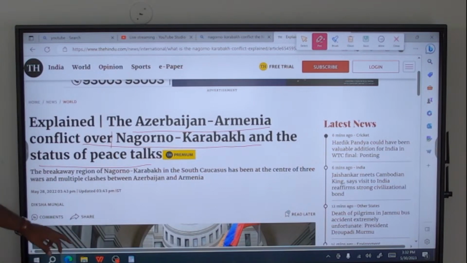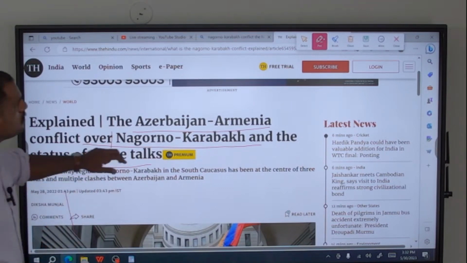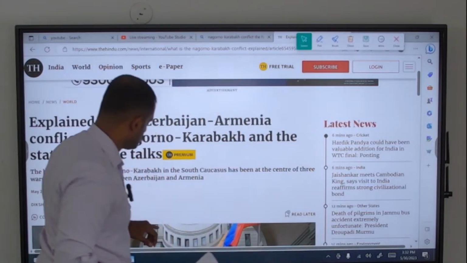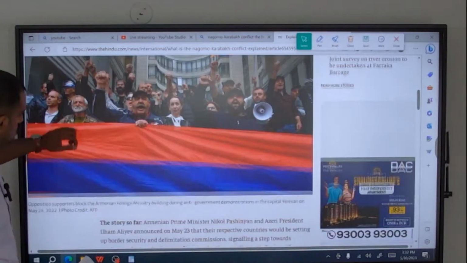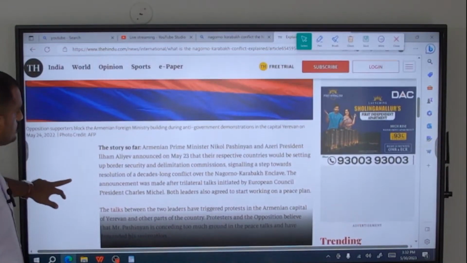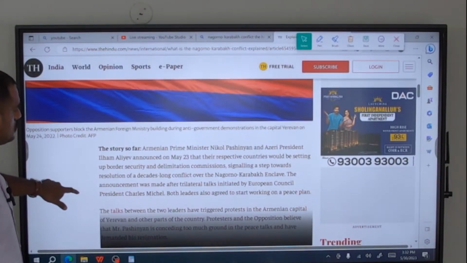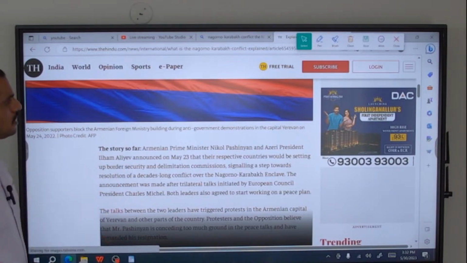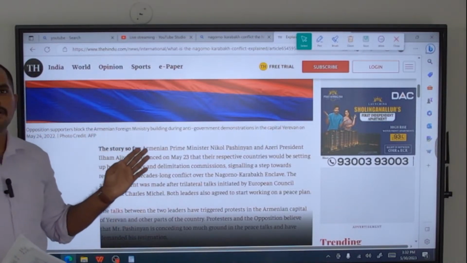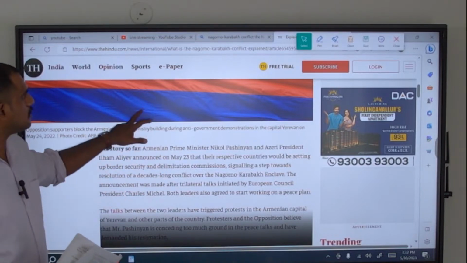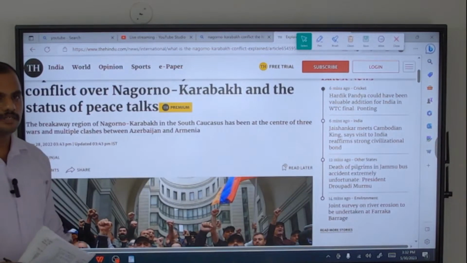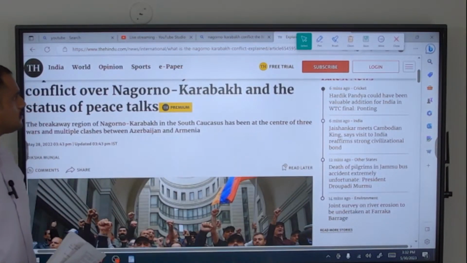Why they are fighting is because of the border dispute between Armenia and Azerbaijan, which has been happening right after the disintegration of the Soviet Union.